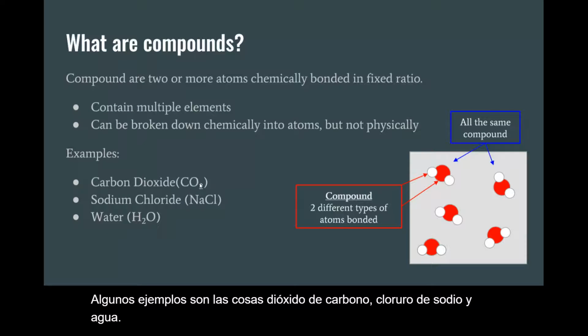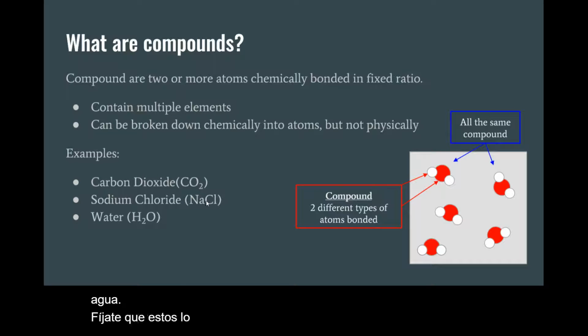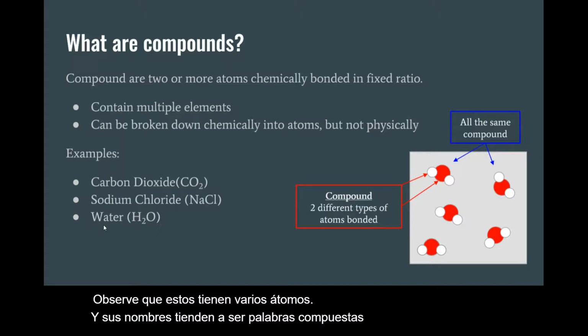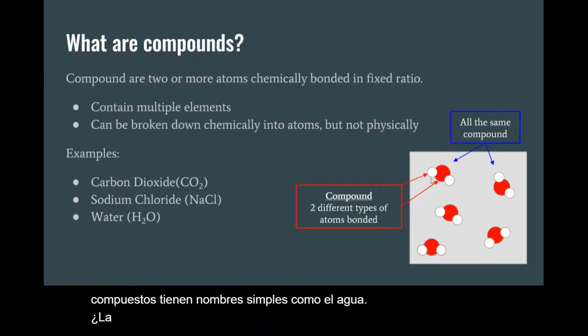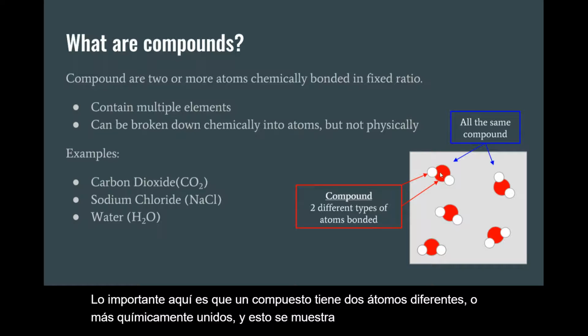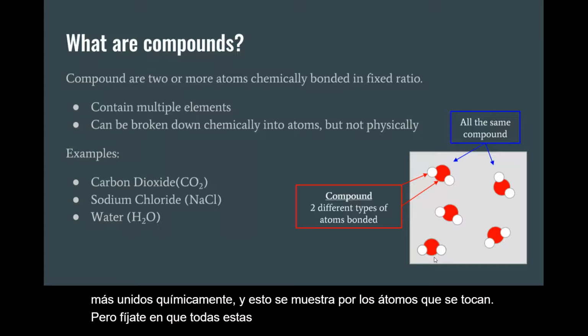Notice that these have multiple atoms, and their names tend to be compound words, though some compounds do have simple names like water. The big thing here is that a compound has two different atoms or more chemically bonded, and this is shown by the atoms touching. But notice all of these particles are the same, so this is a pure compound.